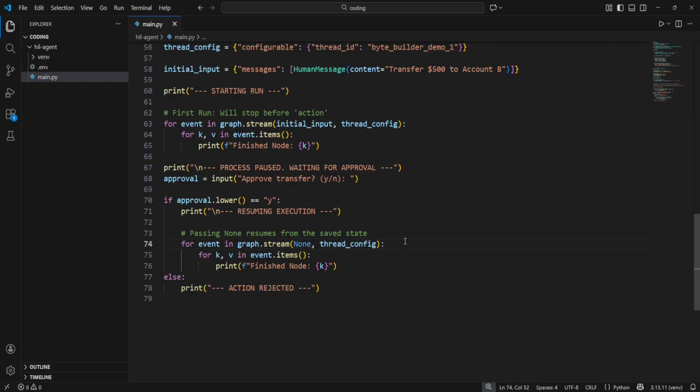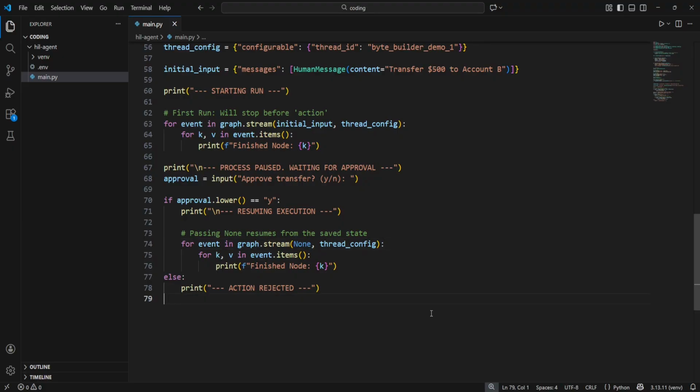We call graph.stream again, but this time we pass None as the input. We pass the same thread config. This combination, None plus an existing thread ID, is the signal to LangGraph. It says, I have no new data, just wake up the thread and continue from the checkpoint. The graph sees it was paused right before action, so it releases the break and executes the transfer.